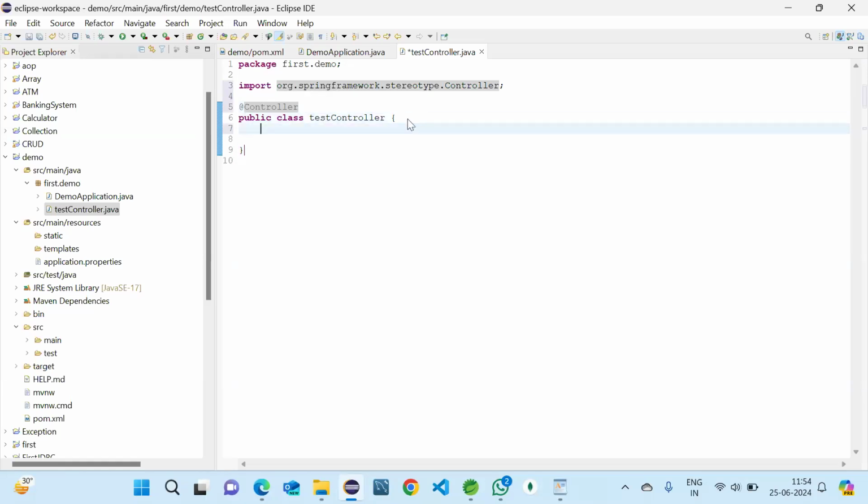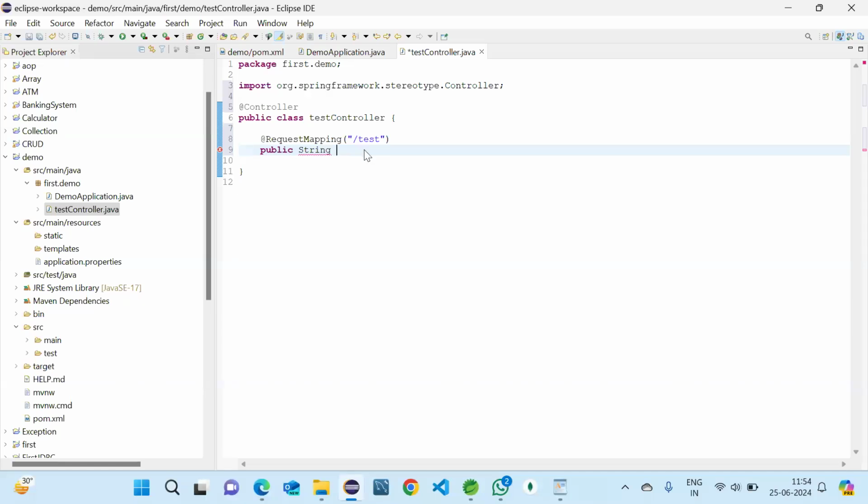And then as we want to create a web application now, what I'm going to do is just give a path. To give the path, we know the annotation RequestMapping, and here we can give the path. I'm just giving it as test, and here I'm using the method with string type.